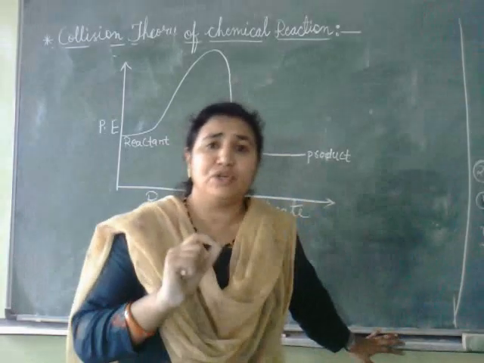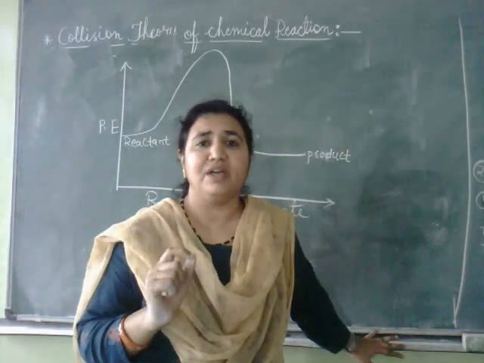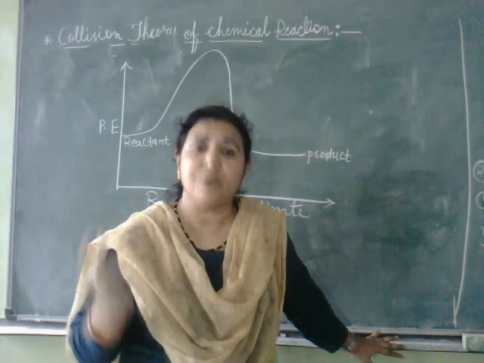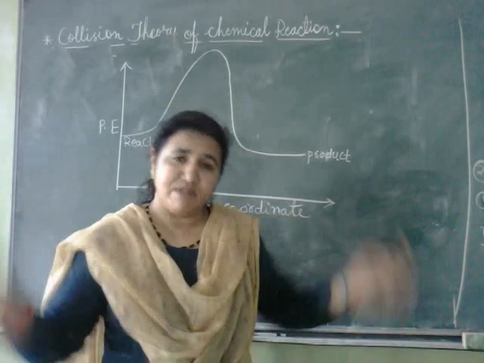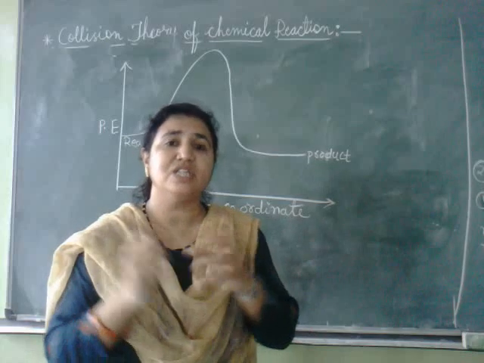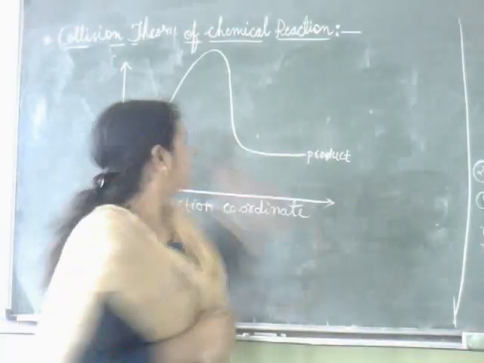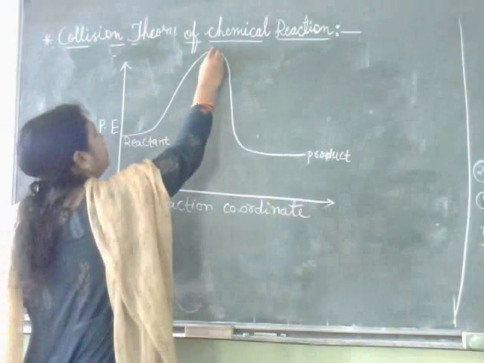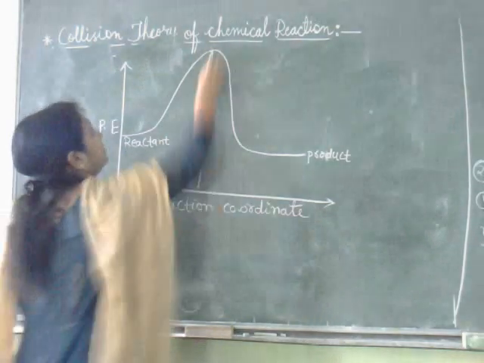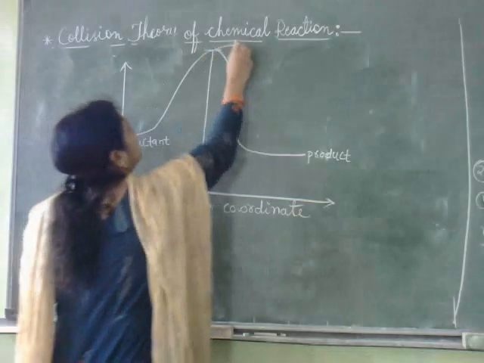Upon collision, when they collide with each other, they should have minimum energy to form the product. That energy is called threshold energy. This point is called threshold energy.